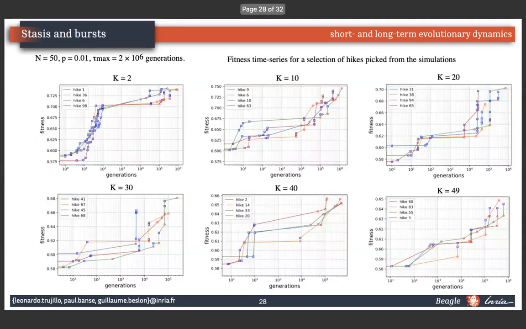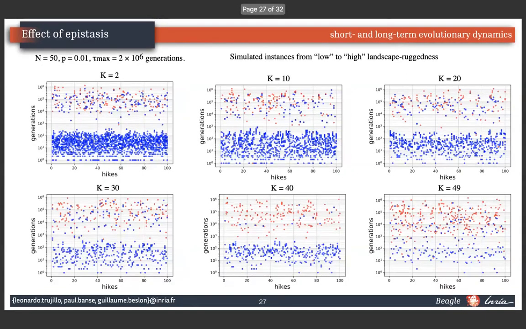Some mutations occurred during this period, but most of them were preceded by an inversion that took place early in the evolutionary process. Then from K equal 20, the mutations are more scattered and the stasis-like period tends to vanish. When K is large, the number of local fitness peaks increases.